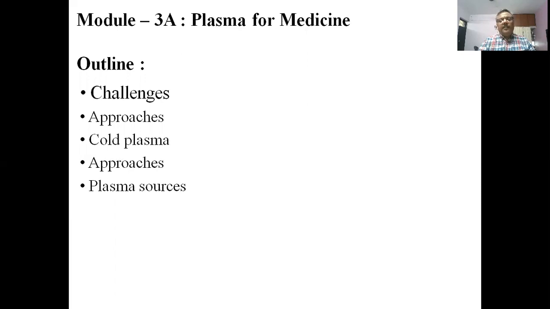The first part deals with the plasma appliances and the plasma sources that we use for medicine purposes. And the second part deals with the application for the clinical part. This part, that is the first part of the third module, the outlines are we will be talking of the challenges, the approaches, the cold plasma we have already talked of, but we will be having a quick revision of it, the approaches, and the plasma sources.